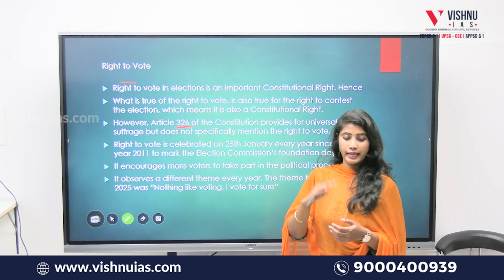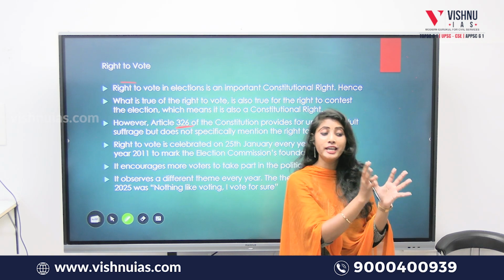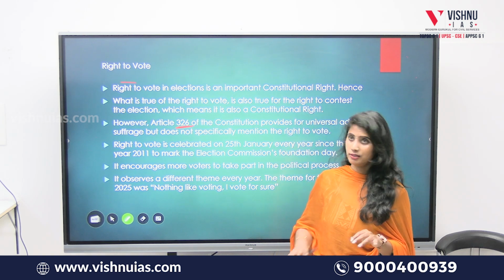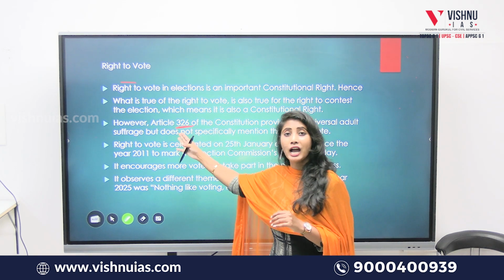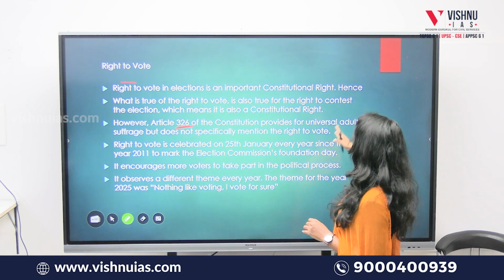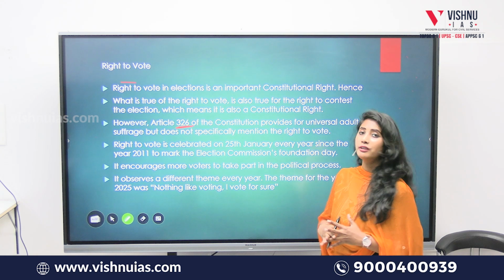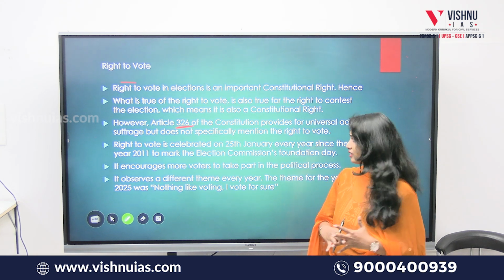Every election of a person will be on the basis of only the right to vote, not through any other process, is the definition in Article 326. It provides for universal adult suffrage but does not specifically mention the right to vote there.